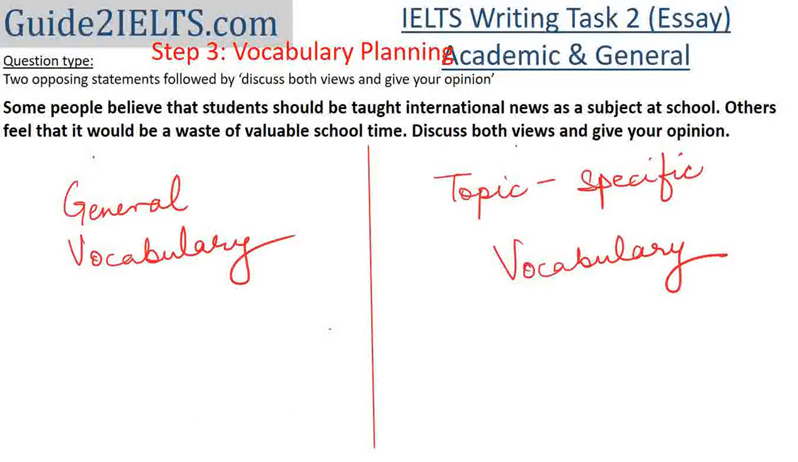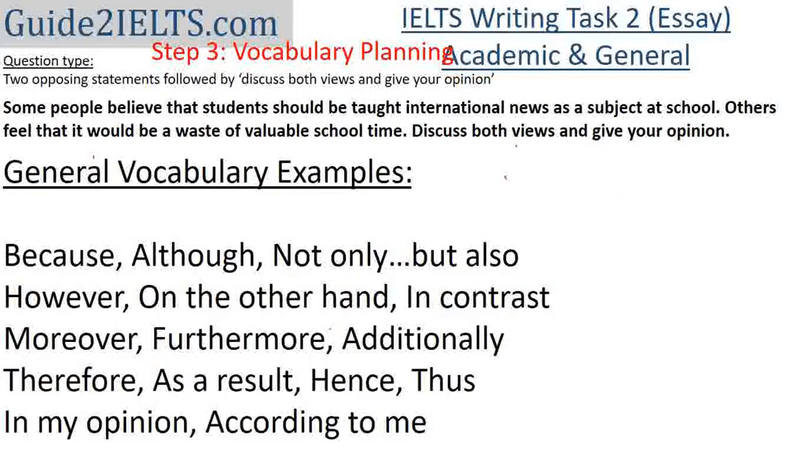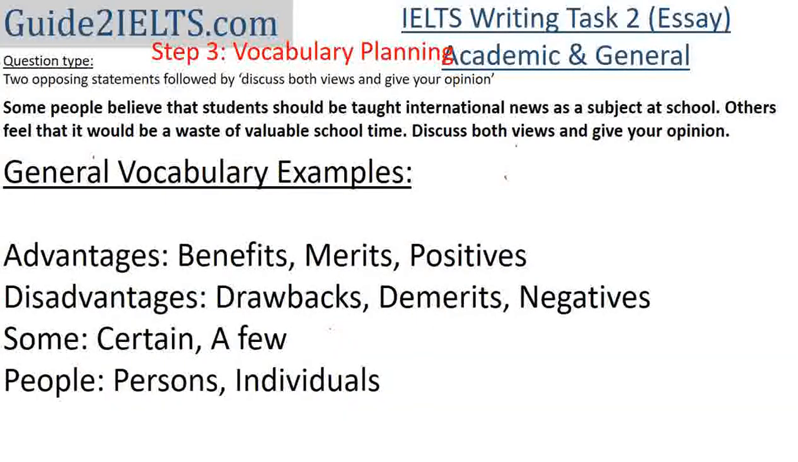General vocabulary would include words and phrases such as because, although, however, moreover, therefore, as a result, according to me, in my opinion. It would also include synonyms for words that are commonly used in IELTS questions such as advantages, disadvantages, some, people. These words and phrases should be on your tips. The vocabulary you need to think about during the planning stage of your essay writing is the topic specific vocabulary.